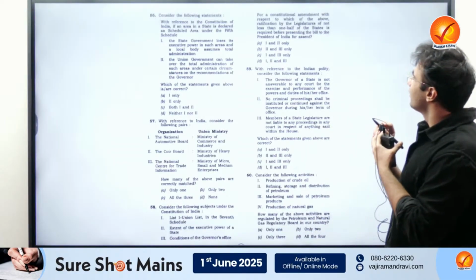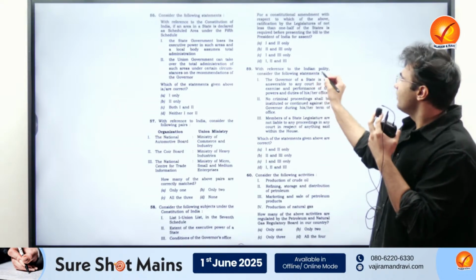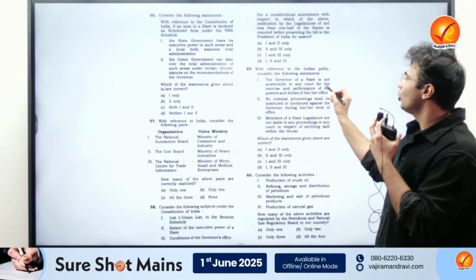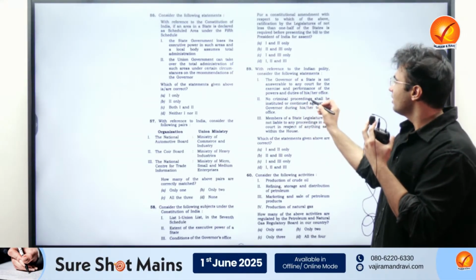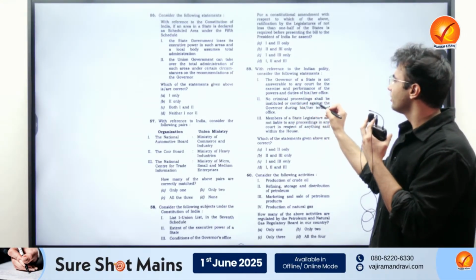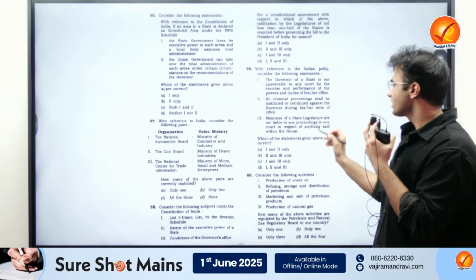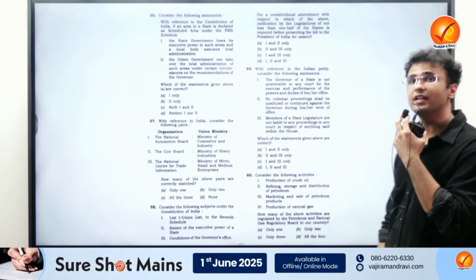Next we have again an important question, an Indian polity governor's question: the governor of a state is not answerable to any court for the exercise and performance of the powers and duties. No criminal proceeding shall be instituted or continued against the governor during his or her term of office. The members of a state legislature are not liable to any proceedings in any court in respect of anything said within the house.